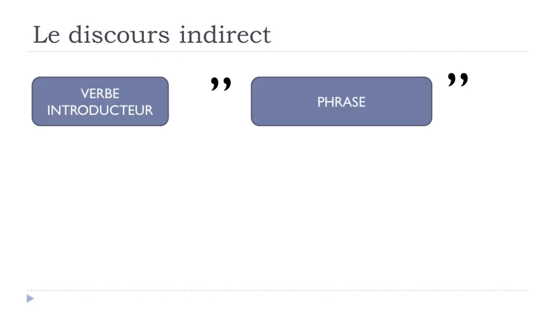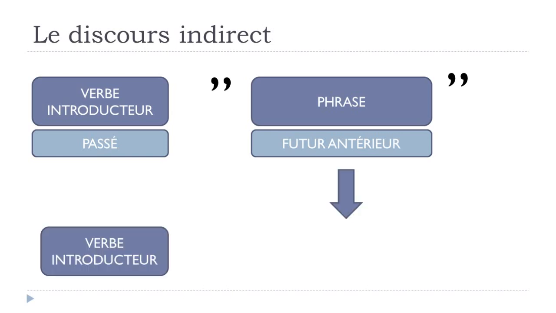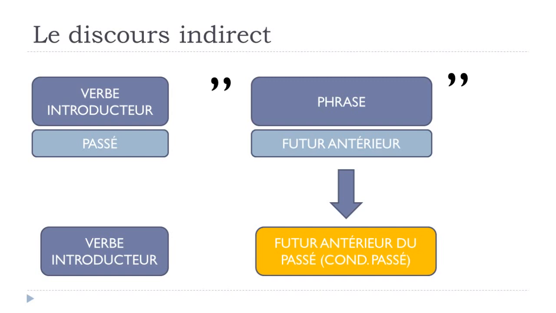And so let's see now if we've still got the past in the first part, because that will be the whole thing of this video, and we've got the futur antérieur in the second part. This futur antérieur will become what we call, and it's still the same thing, quite interesting, futur antérieur du passé, but technically it's the conditionnel passé. Okay?